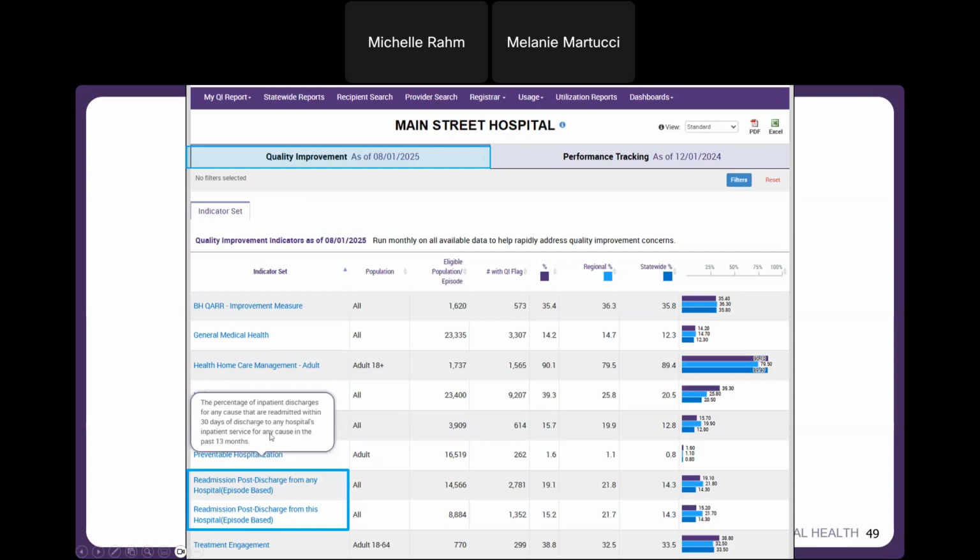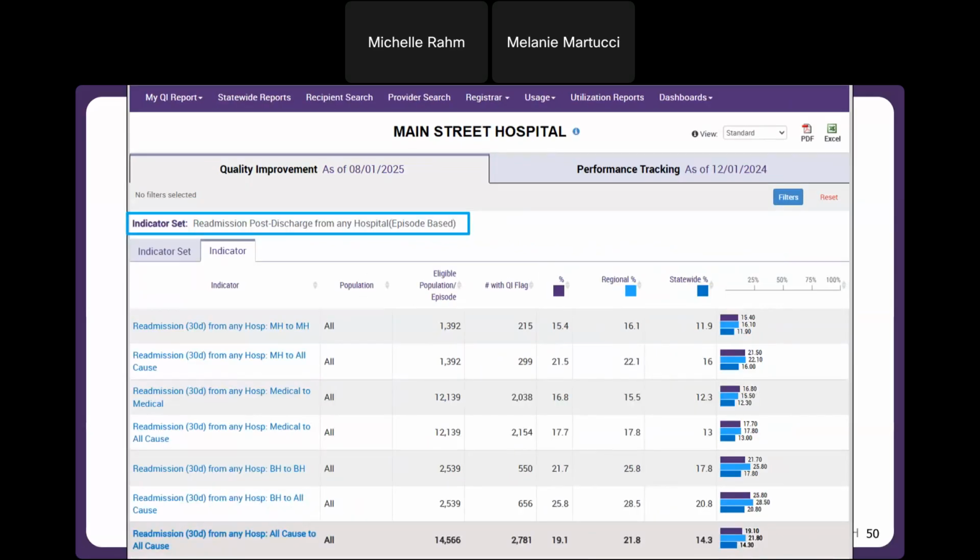Again, you can hover over these indicators. Just as an example, I've hovered over the any hospital measure set, but I'm going to drill in to readmission post-discharge from any hospital. Again, these are episode based. For this first one here, readmission 30 days from any hospital from mental health to mental health, I can see the population that's included, the eligible episodes. So this is the denominator.